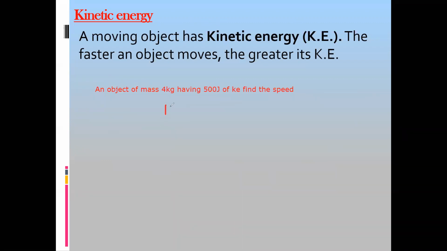As we know, kinetic energy is equal to half mv², so 0.5 mv². We will substitute the kinetic energy that is given, 500. So this one is 500 equals 0.5, the mass of the object is 4, and the velocity squared.